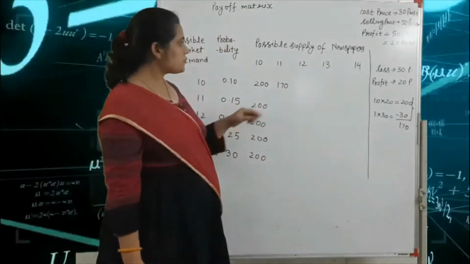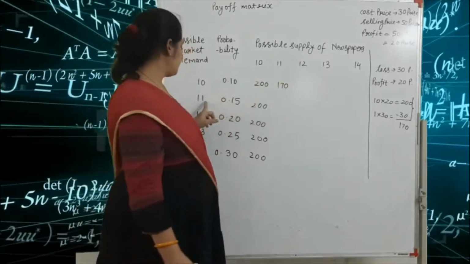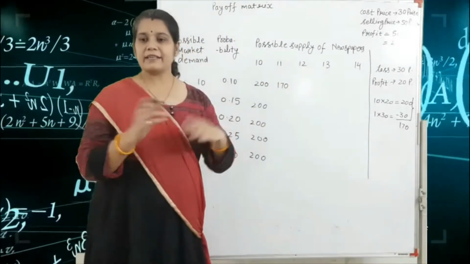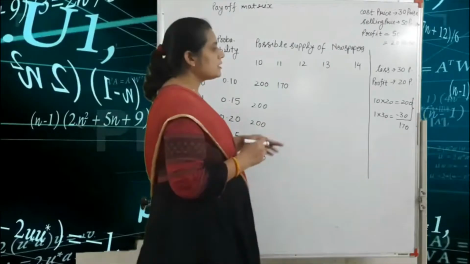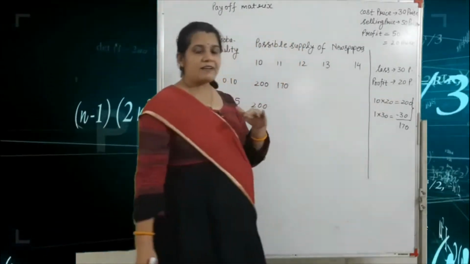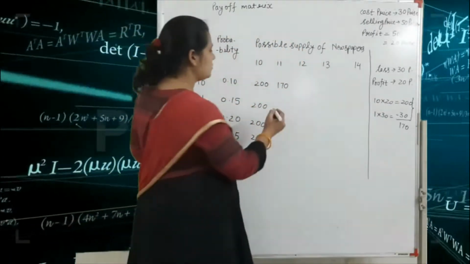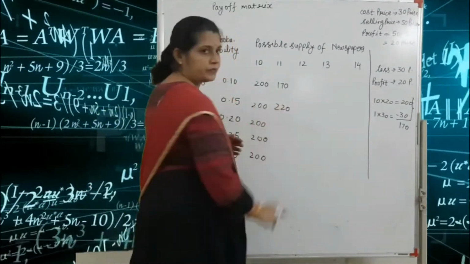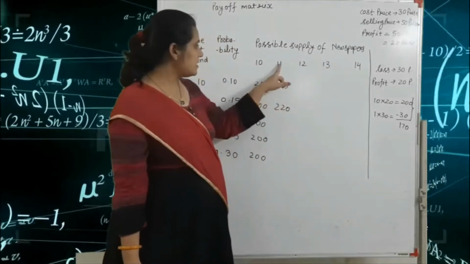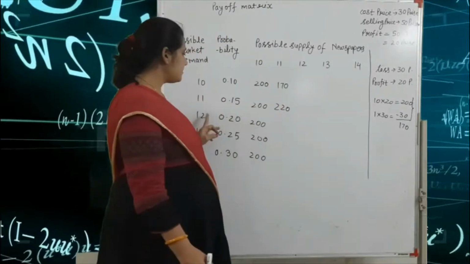Got it? Next one is the supply is 11 and demand is 11. So supply and demand are fulfilled. So total profit is 20. So 11 into 20 is equal to what? 220.